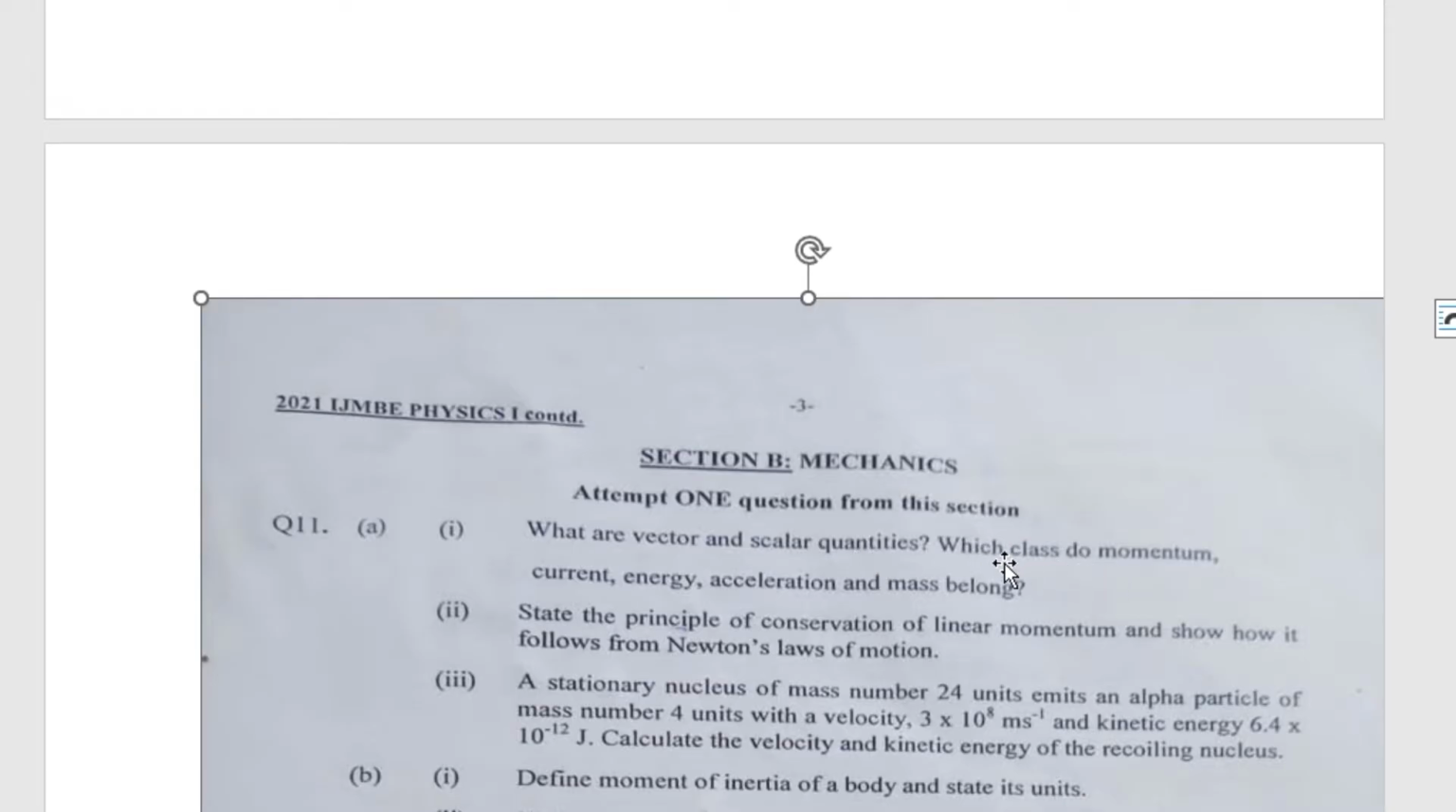Which class do momentum, current, energy, acceleration, and mass belong to? Momentum belongs to a vector quantity because momentum is the product of mass and velocity, and velocity is a vector quantity because velocity is the change in displacement over time, and displacement tells you that there is a direction that has been allocated. So current is a scalar quantity, it has no direction. Energy, it's a vector quantity. Acceleration is a vector quantity, and mass is a scalar quantity.